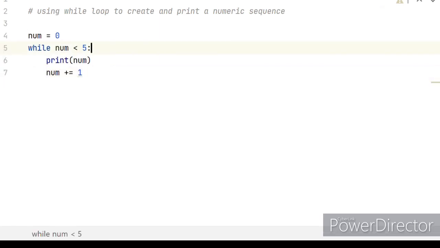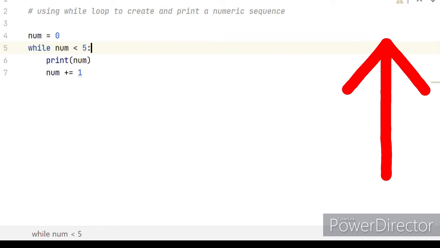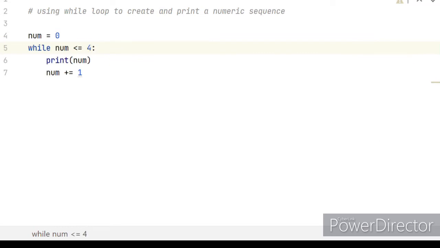If you're confused about why I said 5 over here, even though I want the last number in the count to be 4, then I will tell you. The reason is this relational operator less than, as you see here. You should already know the meaning of this operator and what it does from a math class. If you don't know, then watch my relational operators video. Click on the I button at the top. And if you are thinking about this, then you are correct. It's just the same thing, just you are writing it differently.